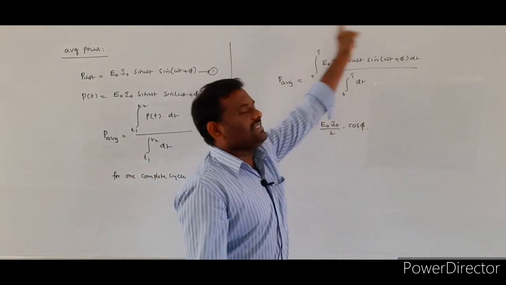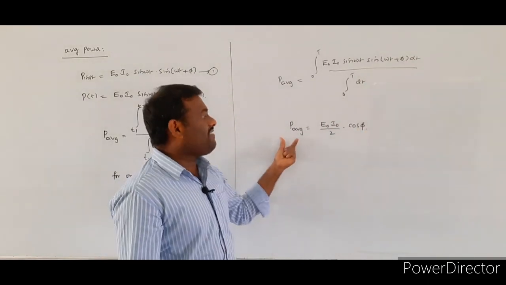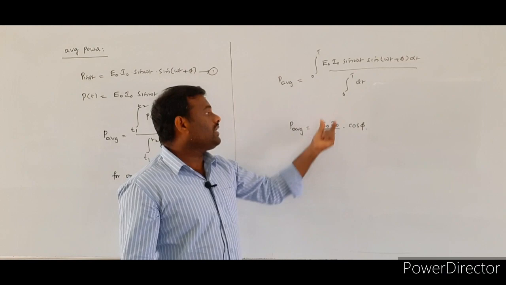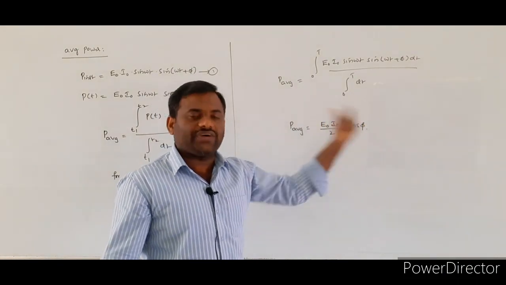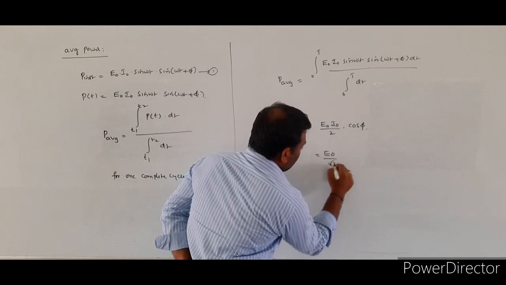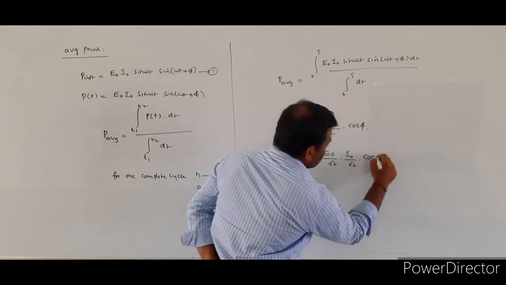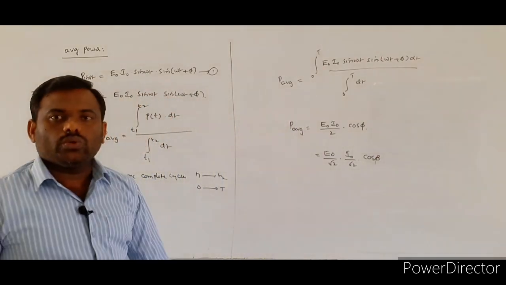If you simplify this entire integration, the final result for P average is E naught I naught by 2 into cos phi. The same equation I am writing as E naught by root 2 into I naught by root 2 into cos phi, since 2 can be written as root 2 into root 2.